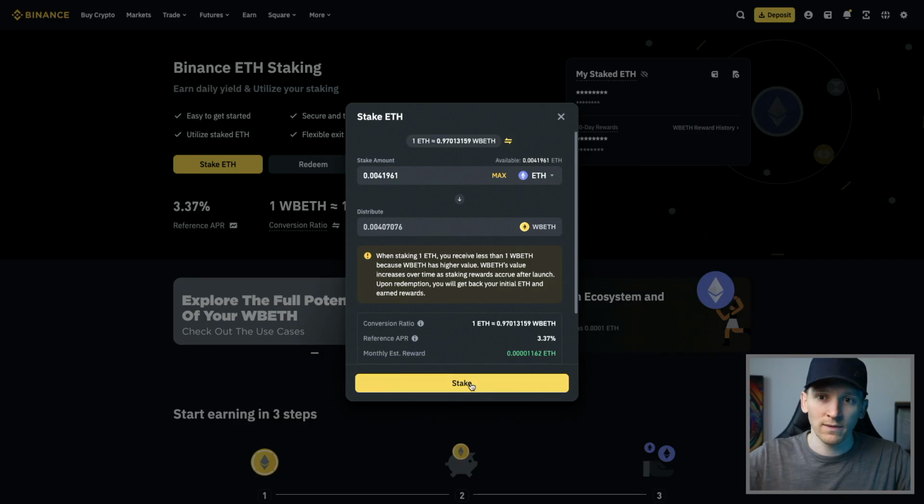Press stake, and that's it. 3.37% is what you get in your Binance account right now just for holding that. You can trade it on the exchange for other tokens easily if you don't want to wait for it to be unstaked, because there are periods where you have to wait, or you can simply withdraw that to your own wallet to have self-custody of it if you want.